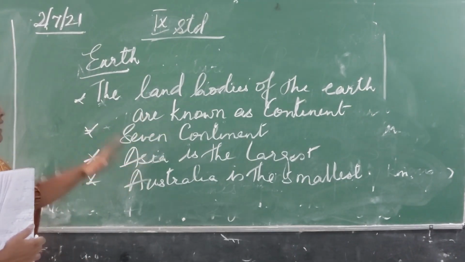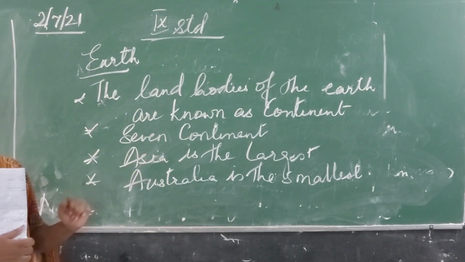There are 7 continents. Asia is the largest continent and Australia is the smallest continent.